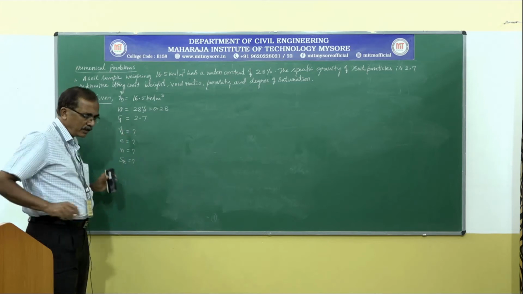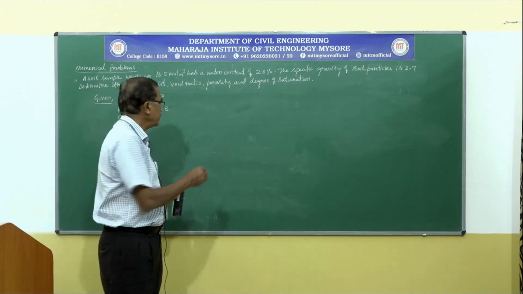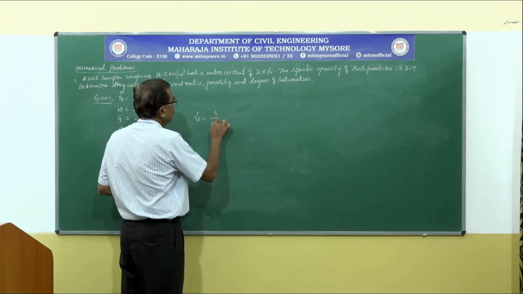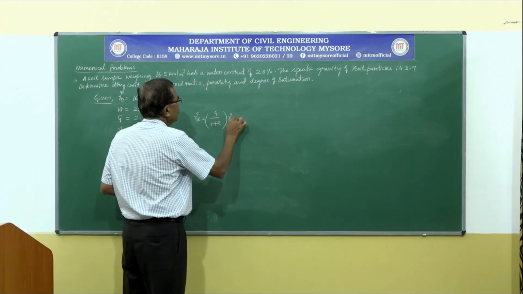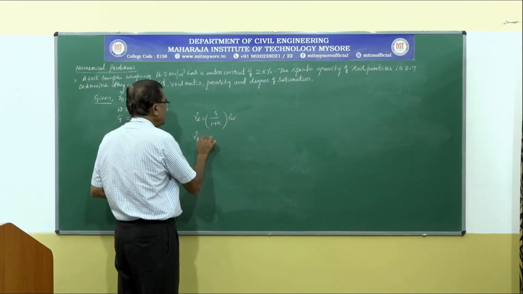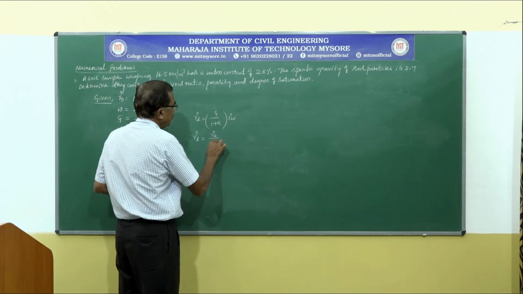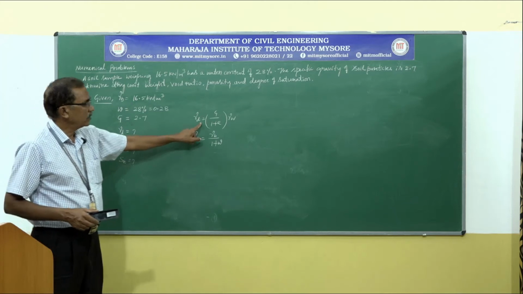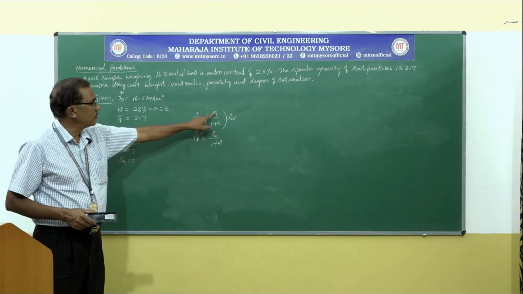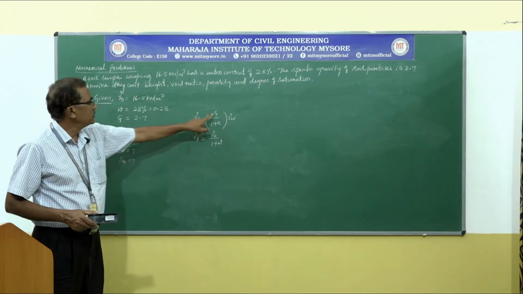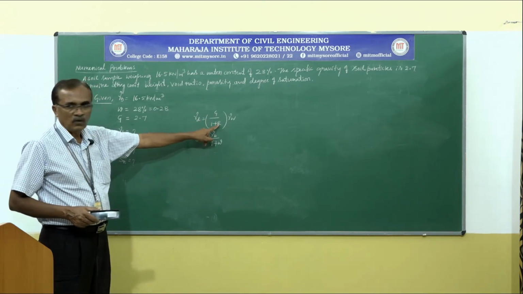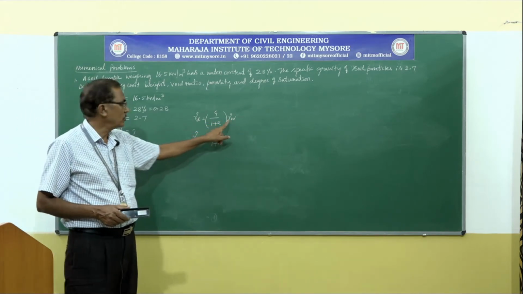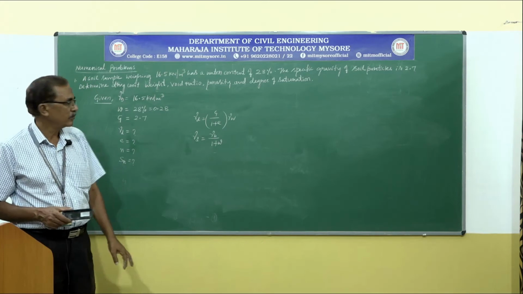To calculate gamma D, we have two options: gamma D is equal to G divided by 1 plus e into gamma W. We also have gamma D is equal to gamma B divided by 1 plus w. Here if you use the first relationship, G is known, e is not known, gamma D is not known, gamma W is of course known. So there are too many unknowns.